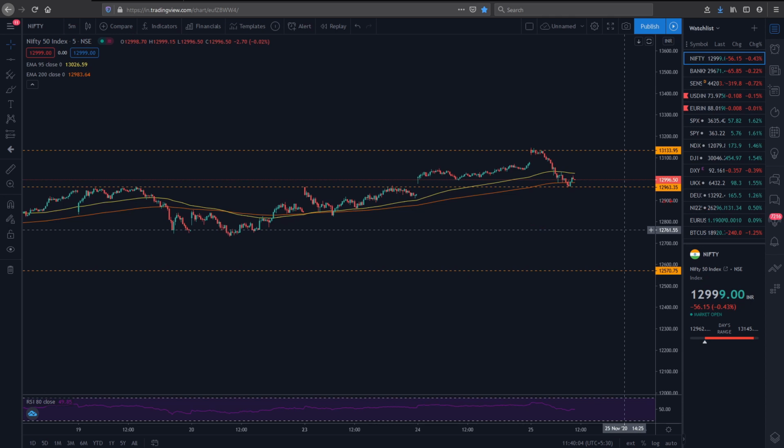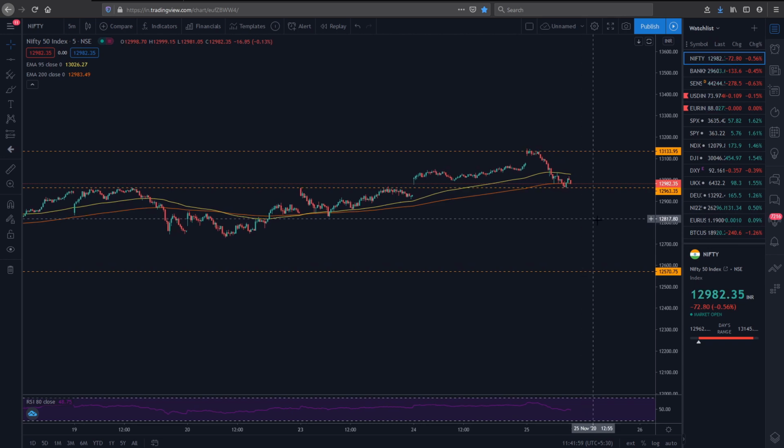Hope you now understand what support and resistance are on the graph, and from now on you will understand when you should buy or sell a stock. So as you can see, the price of the stock is not going below this point. This is our support level. Let's wait and see whether the stock breaks this point or not.